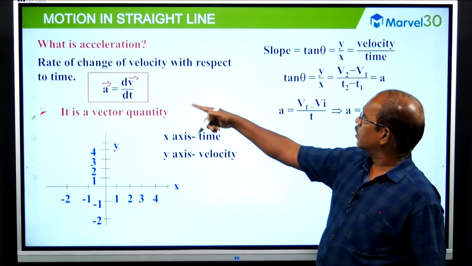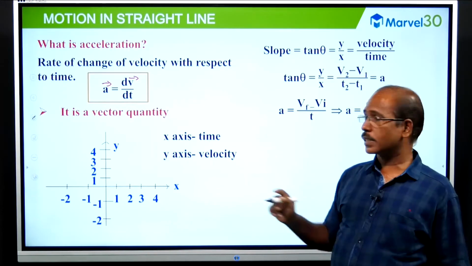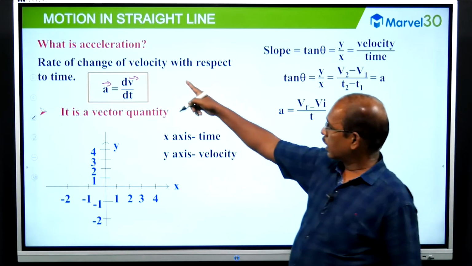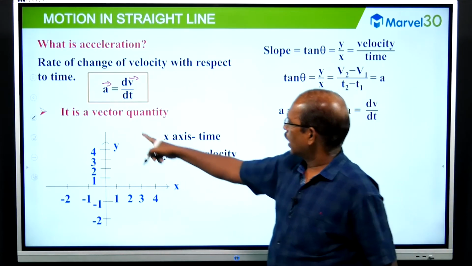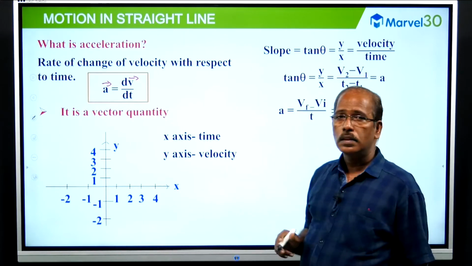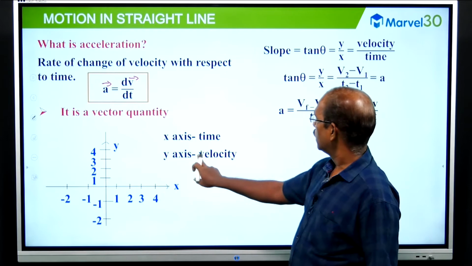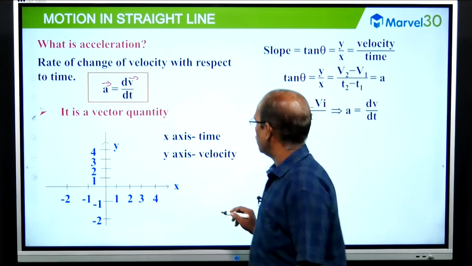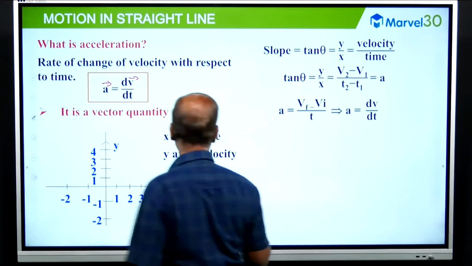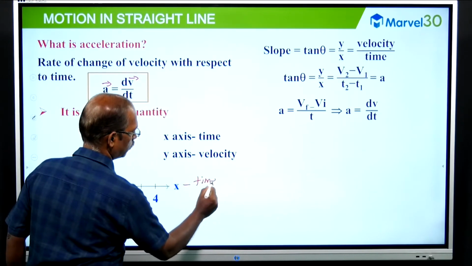To understand that the rate of change of velocity with respect to time is acceleration, just look at the graph. In the graph, the vertical line is y and the horizontal line is x. But to understand acceleration, we have to take the horizontal line as time.